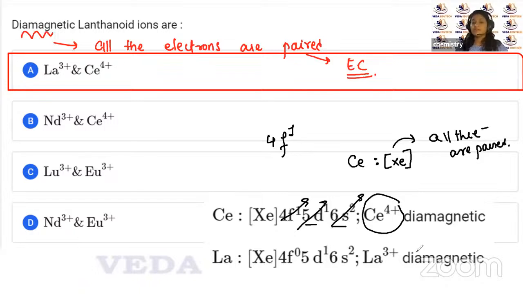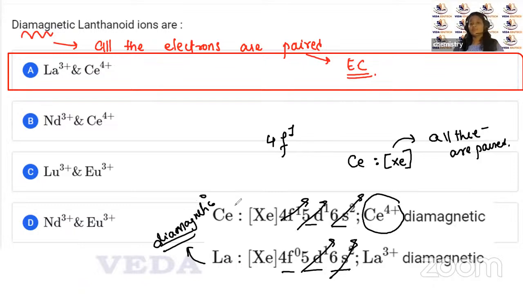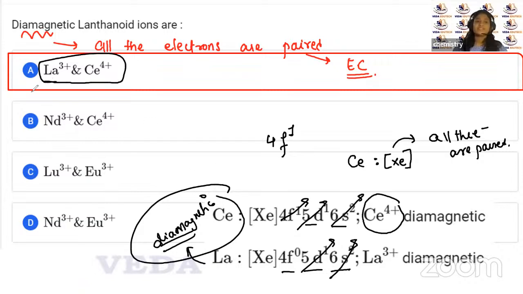Similarly, talking about lanthanum. This is the electronic configuration of lanthanum. As you can see, 4f0, 5d1, 6s2. Now, if you were to remove 3 electrons, so d, s2, so all the 3 electrons are removed. So again, this is diamagnetic. Yes. So what happens, children, if this is diamagnetic, then we see that these two are present only in one option, that is your A.